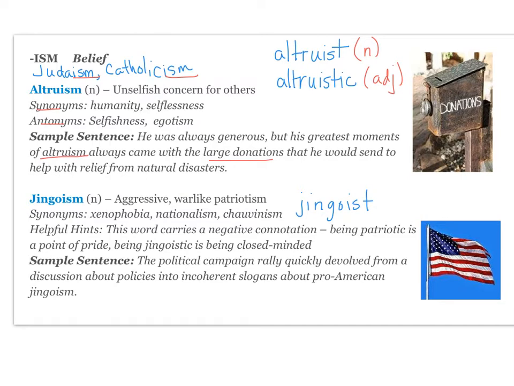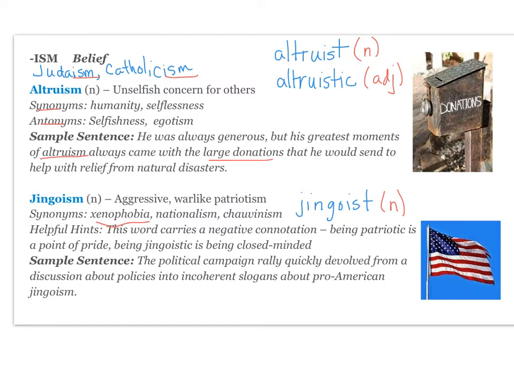Your next word is jingoism, which is a noun, and it means aggressive, warlike patriotism. So if you think about this as patriotism, but much more intense and having a much more negative connotation, that's jingoism. Jingoist here is a noun that would refer to a person who demonstrates jingoism. Your synonyms are xenophobia, which means fear of outsiders. So jingoism, which is like that aggressive patriotism, often comes along with a fear of outsiders or hatred of outsiders. Nationalism and chauvinism are other synonyms.